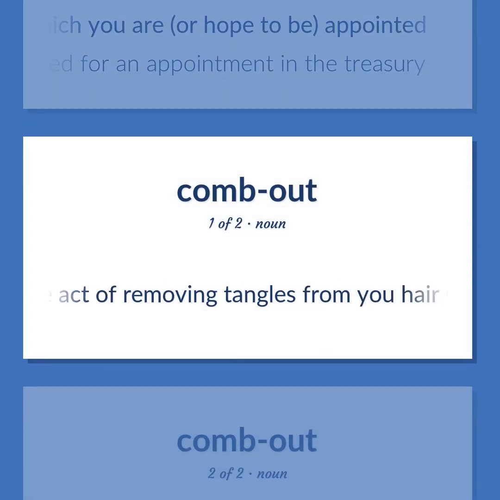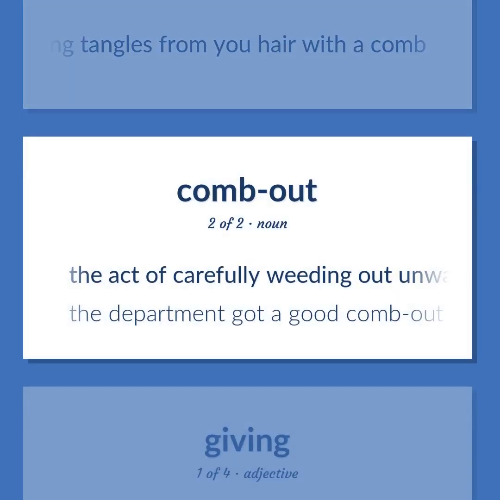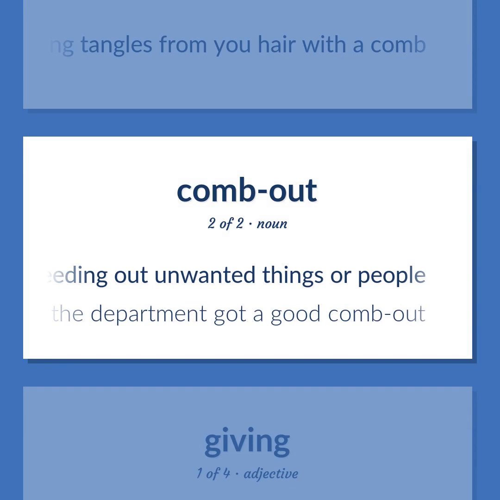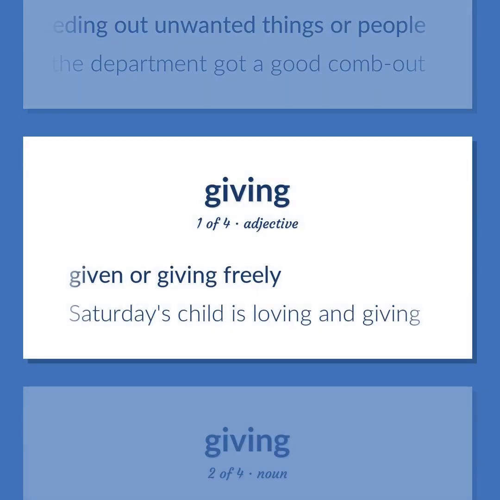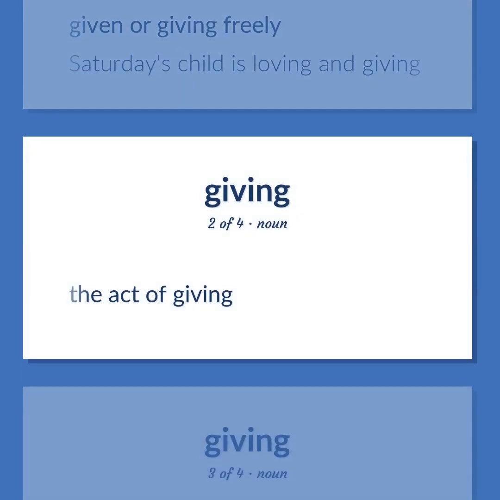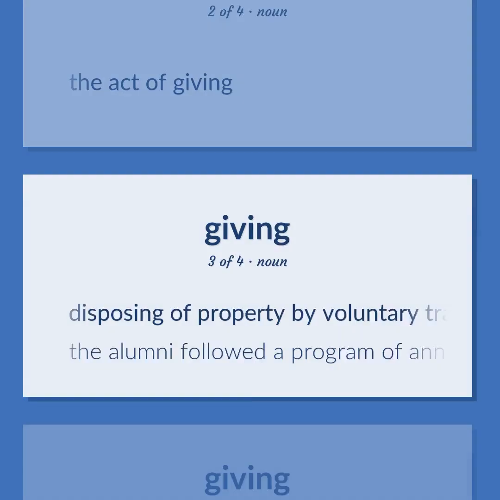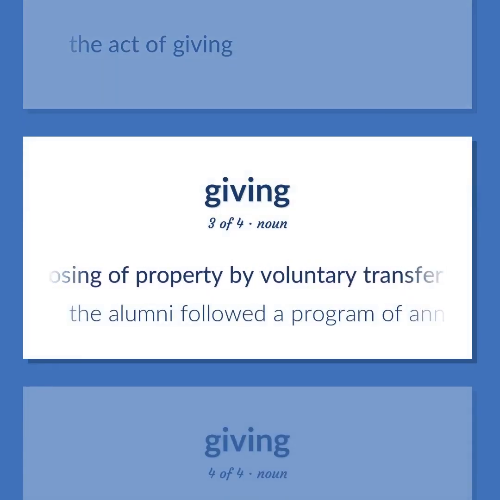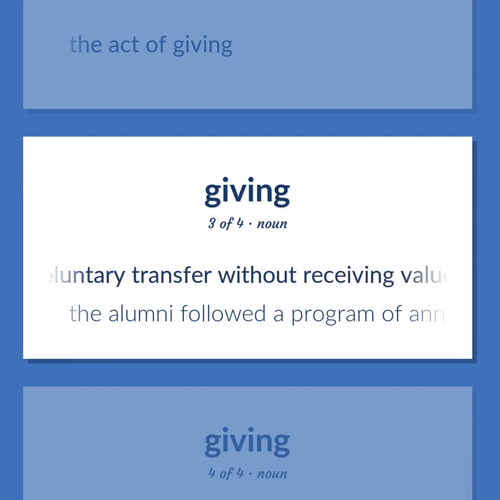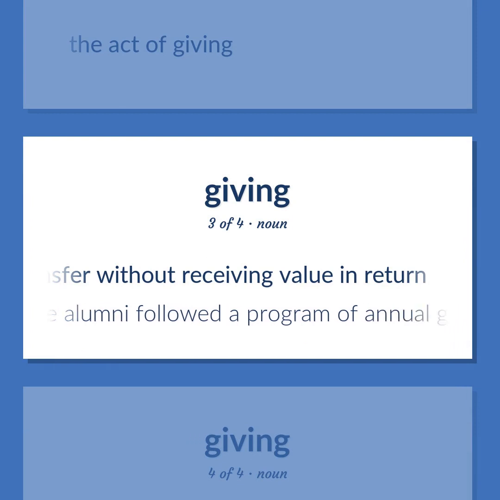The act of removing tangles from your hair with a comb. The act of carefully weeding out unwanted things or people: the department got a good comb out. Given or giving freely: Saturday's child is loving and giving. The act of giving. Disposing of property by voluntary transfer without receiving value in return: the alumni followed a program of annual giving.